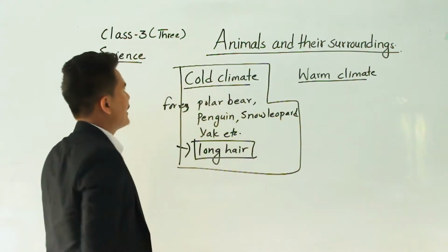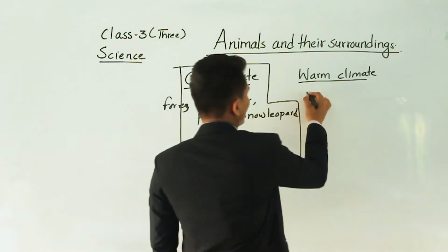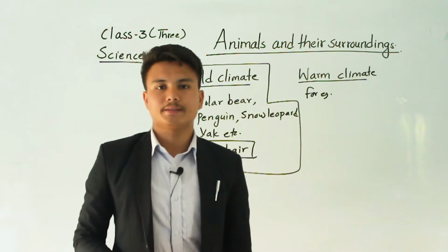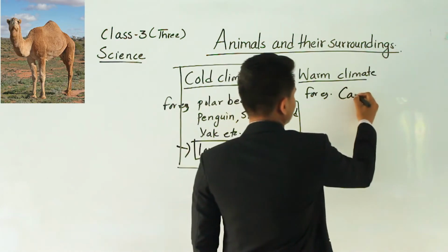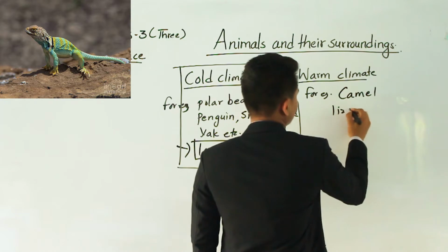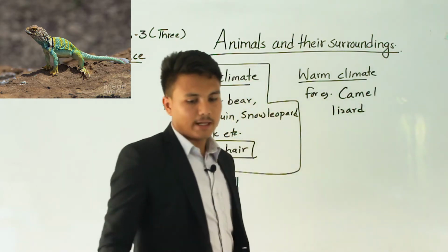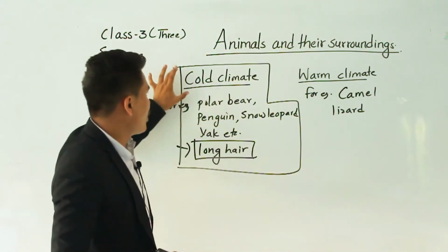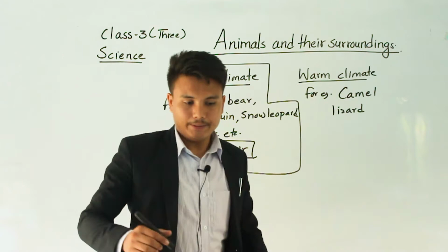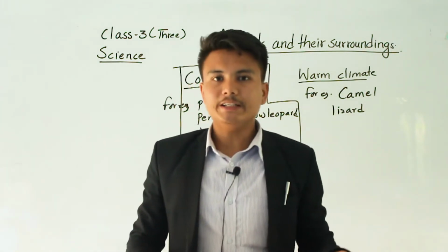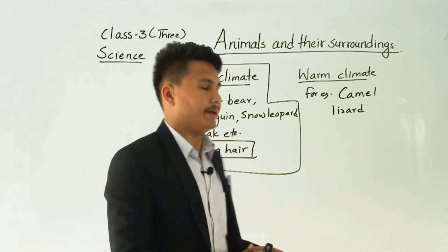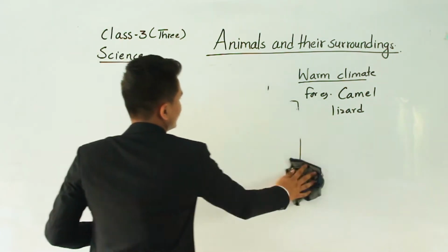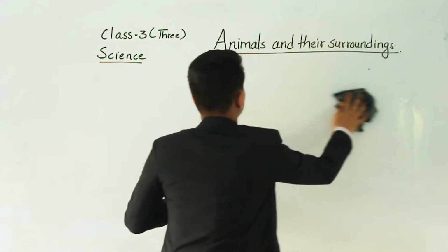These are the cold climate animals. Let's talk about the warm climate animals. Warm climate animals are found especially in very hot places, such as camel and lizard. Those are some examples of warm climate animals. Clear about cold climate and warm climate? Let's go into more detail about animals of the cold climate. We will learn about the warm climate after the cold climate.